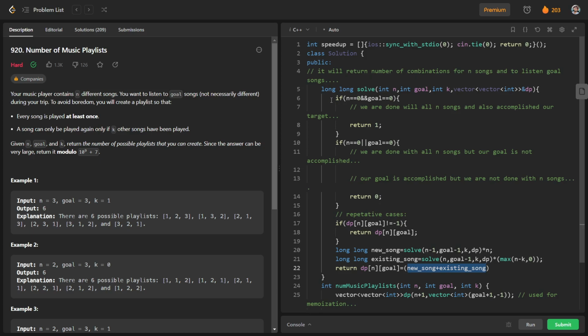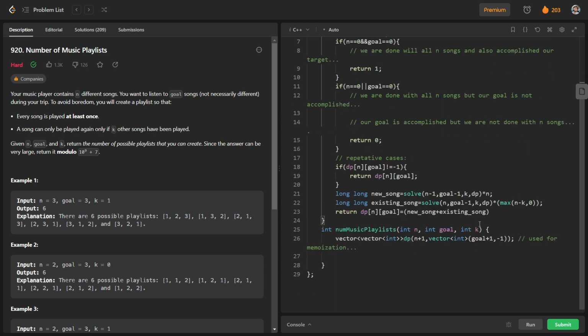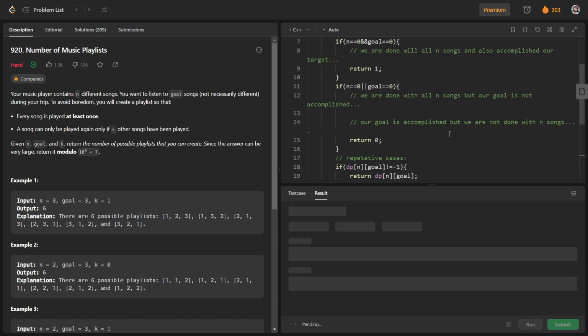Okay, so I will write here int mod is equal to 1e9 plus 7, and here modulo mod. Okay, and in our main function we will just return this solve function. So basically our n is n and goal and k and dp. So let us see whether the code works or not.